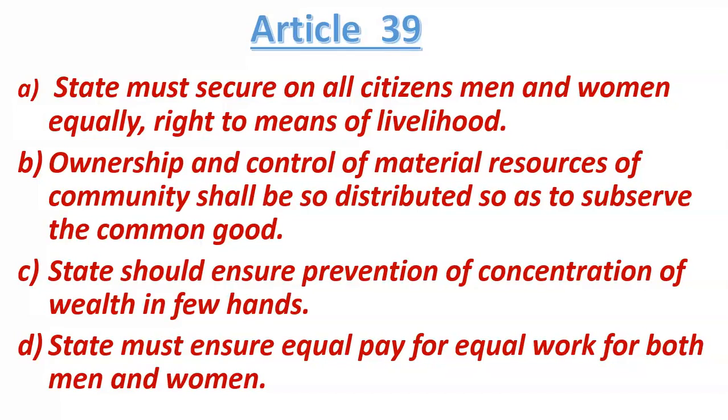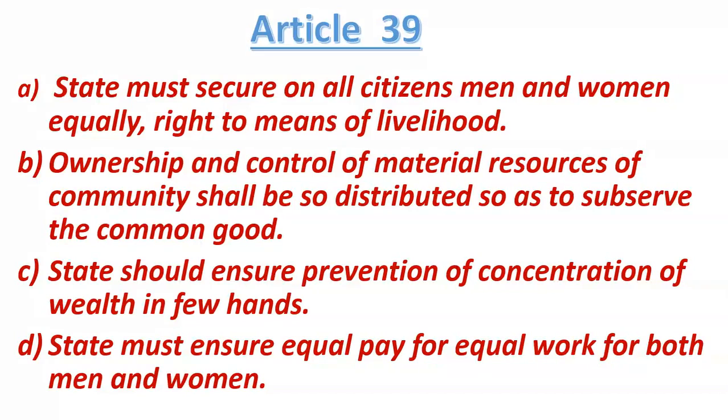So Article 39 clause C says that the government should make such a system and should try to prevent the concentration of wealth in few hands. It means it should not happen that the entire wealth of the country is in the hands of a few persons and other persons in the country are poor. Okay, so the government has taken many steps to implement Article 39 clause C.